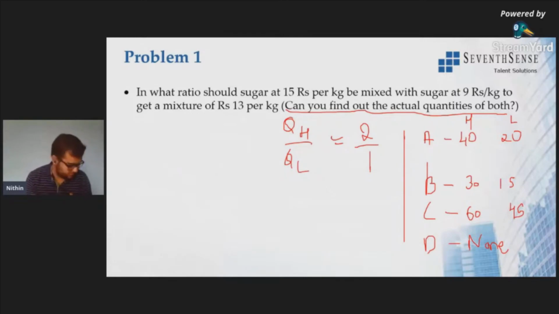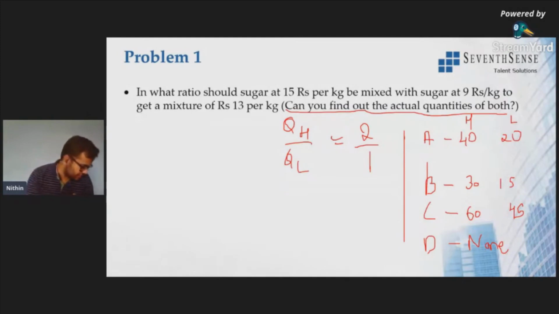Anyone? No one? Rohit says it is A and B both. How can A and B both be the right answer? Once you take that, it should prove the mixture value, which is 13. Actual quantities of both. Shamit says it is none. Shamit, can you give your explanation? Why is it none and why not A or B?